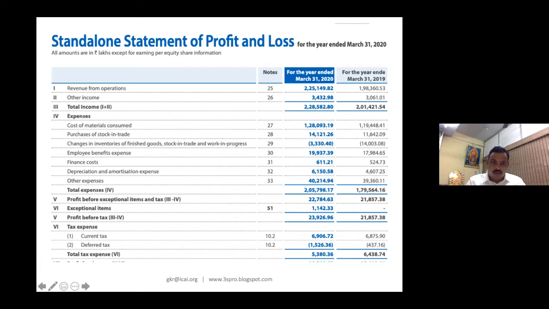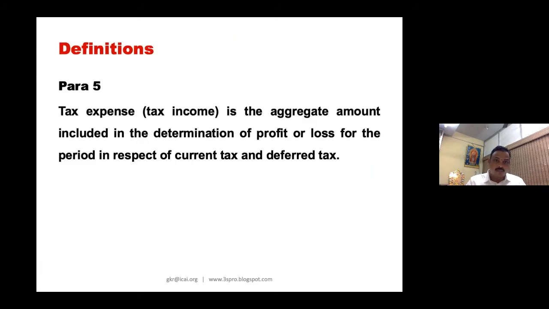Now, please come to the definition. What is tax expense? We are going to understand three things. Point number 1, what is the relation between Ind AS 12 and AS 22? Point number 2, what is accounting profit and taxable profit? Point number 3, what are those three expenses: tax expense, current tax, and deferred tax.